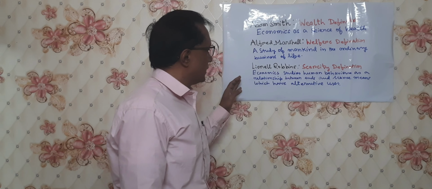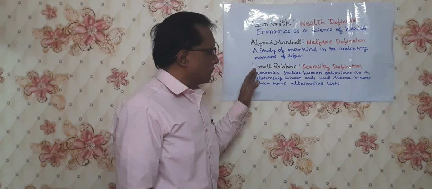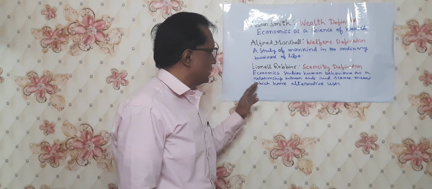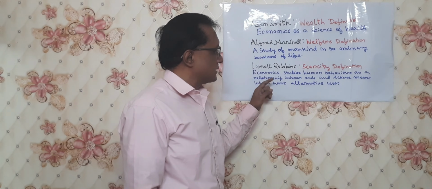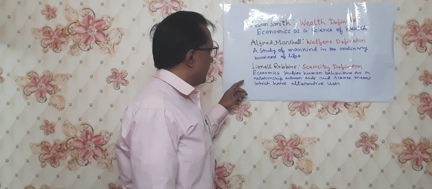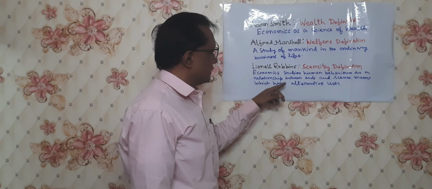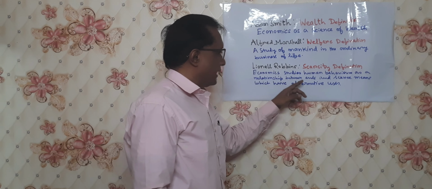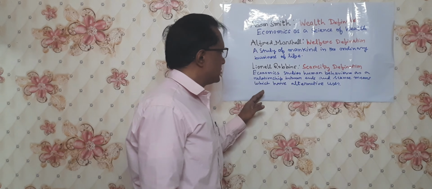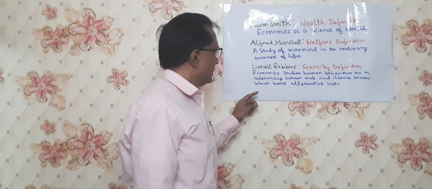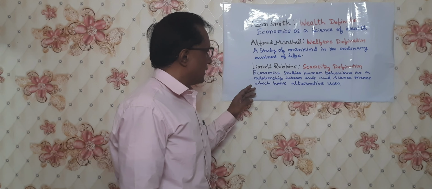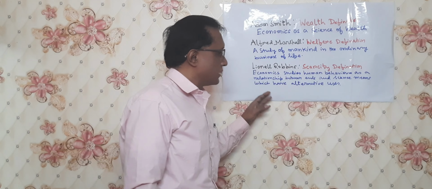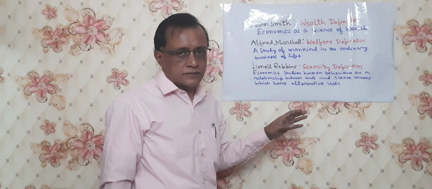Another is Professor Lionel Robbins. From one point of view, he gave us the scarcity definition. His definition is renowned as the scarcity definition. According to him, economics studies human behavior as a relationship between ends and scarce means which have alternative uses. What are scarce means? Finance, capital.